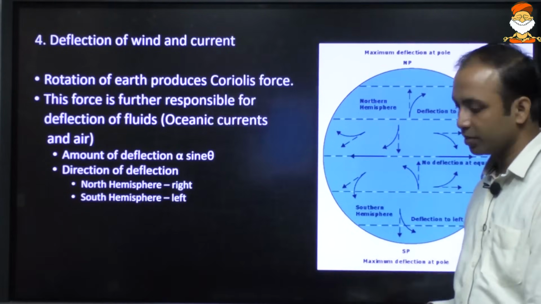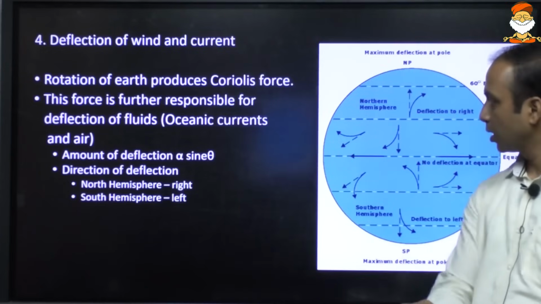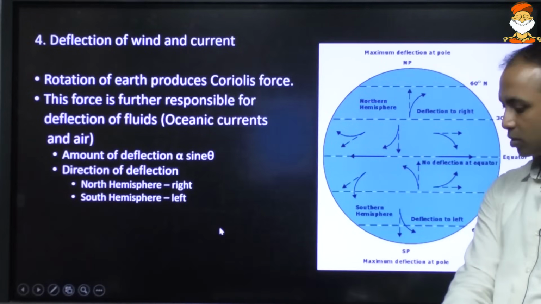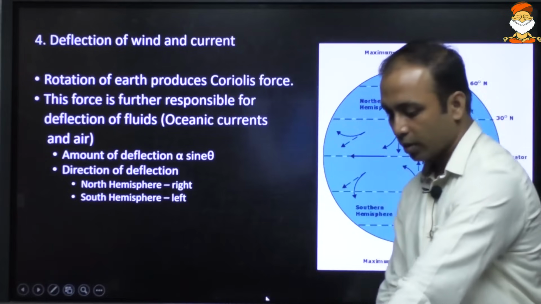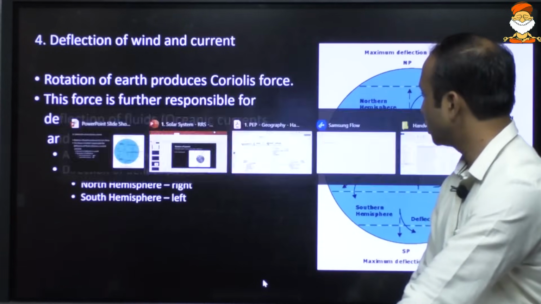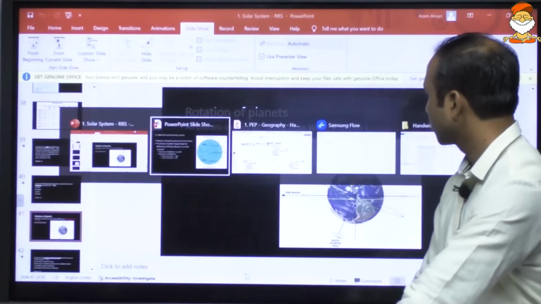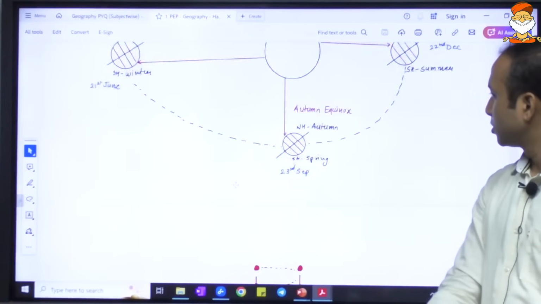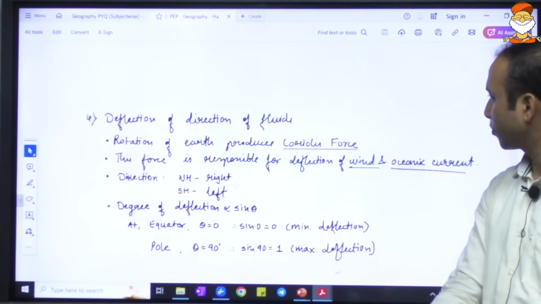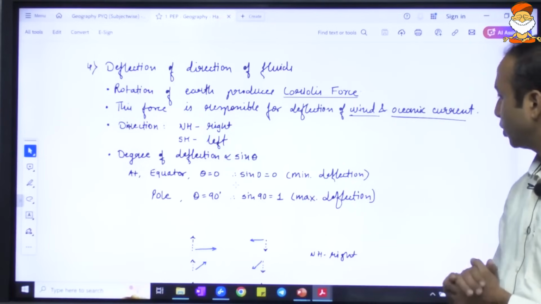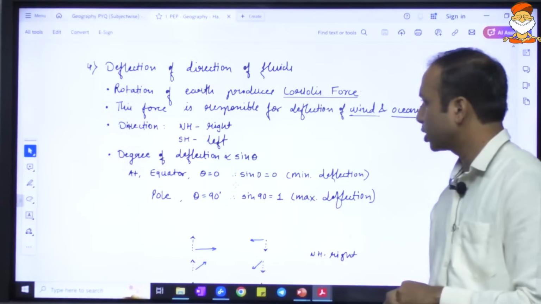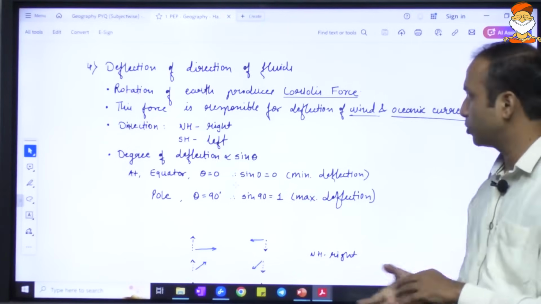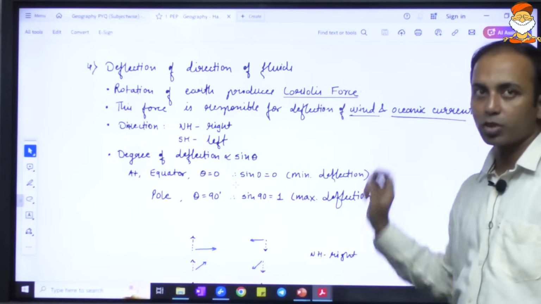Here, with respect to another important topic, we have to focus on this, because this is quite important from the climatology aspect: the deflection of the direction of fluids. We have studied that the earth is rotating from west to east. Because of this rotation, a force known as the Coriolis force is produced.